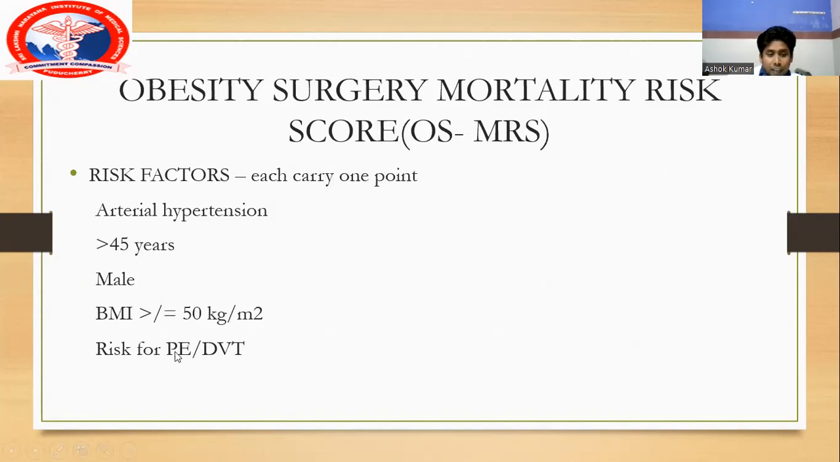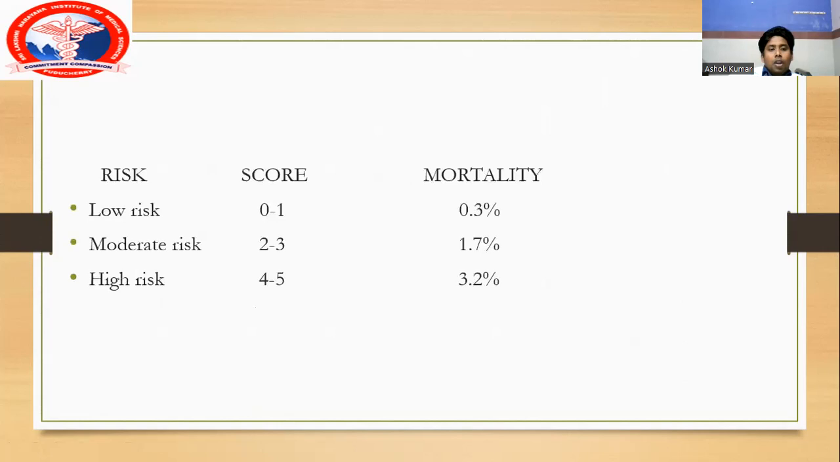And if there are any risk factors for deep vein thrombosis and pulmonary embolism. Each of these risk factors carries 1 point. So if the patient has any of these features, we will give 1 point for each factor, and patients are classified into 3 categories: low risk patient, moderate risk patient, and high risk patient.